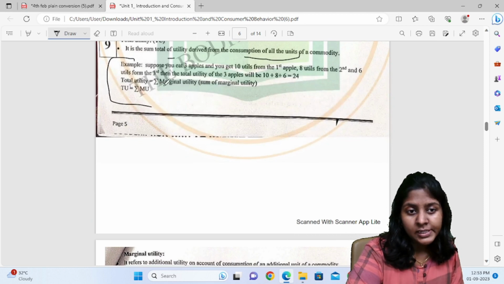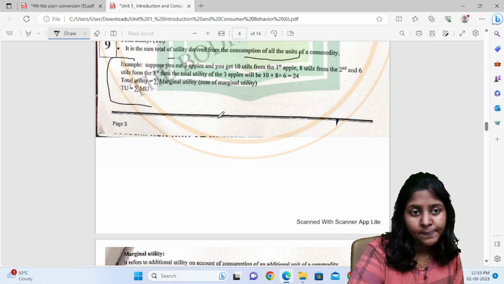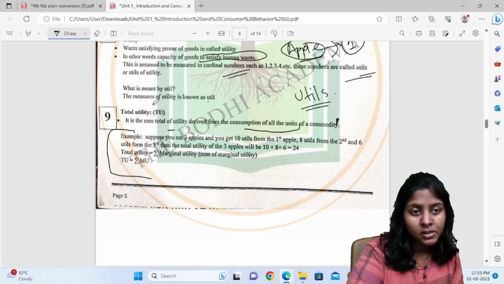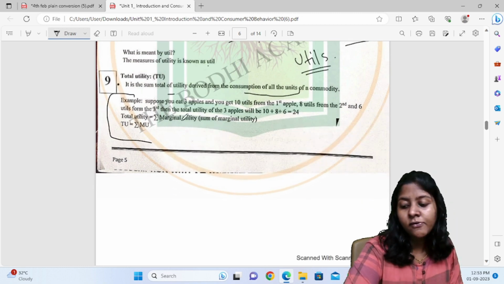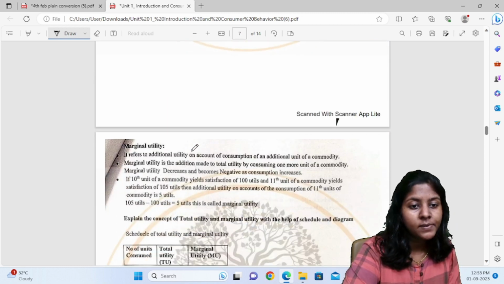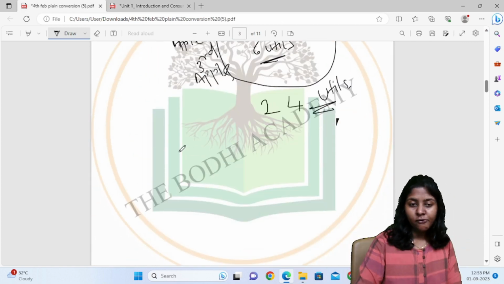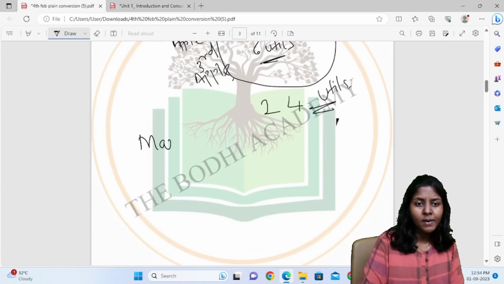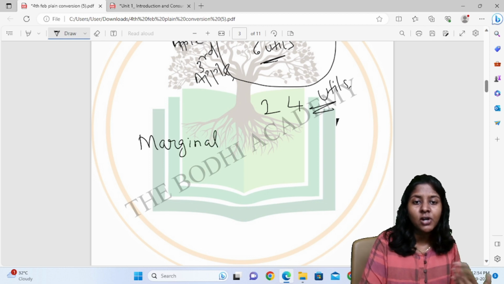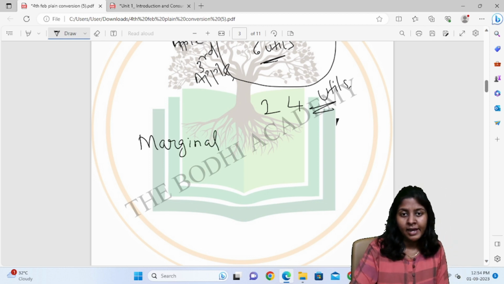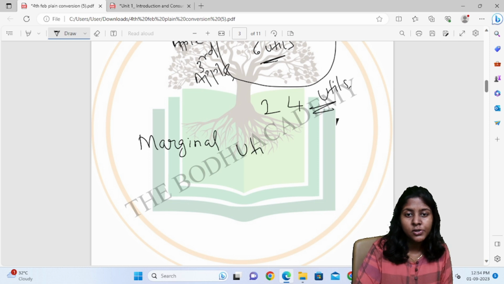So total utility is a sum of marginal utility. How do we denote TU? TU, that is total utility, is the sum of our marginal utility. Now, marginal utility means what? The concept of marginal utility is very important. Marginal utility means something extra that you are consuming.